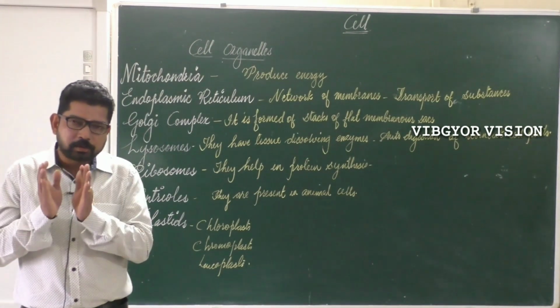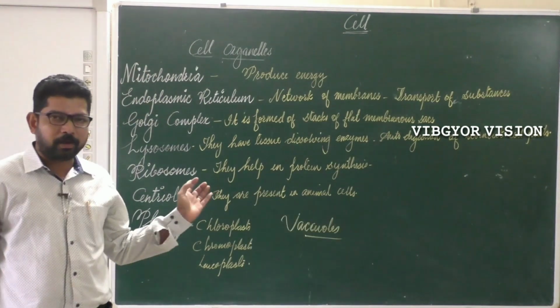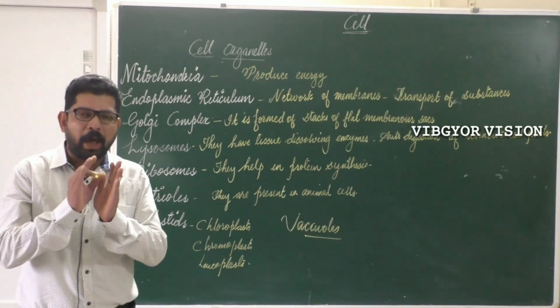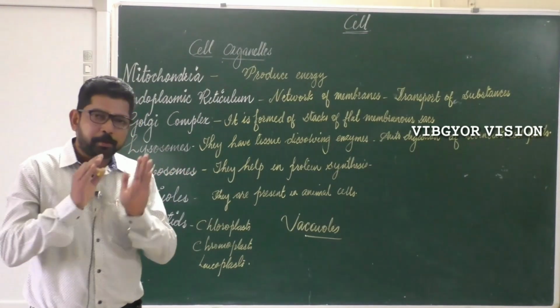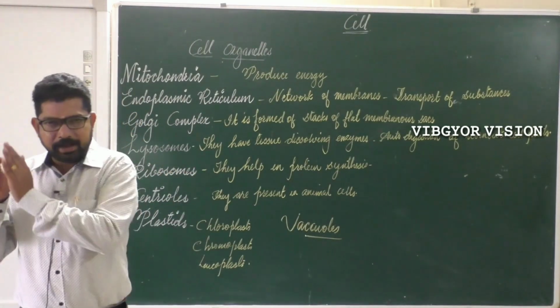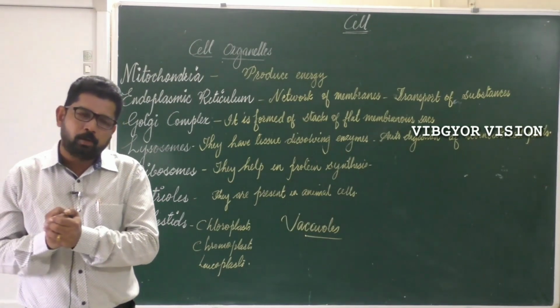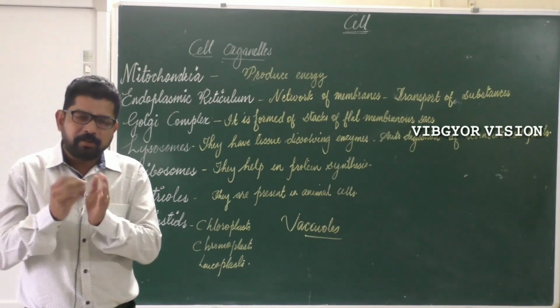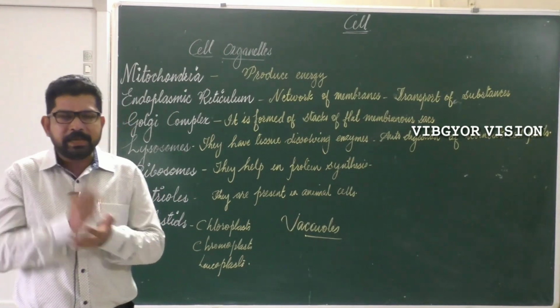Okay, we have learned about the organelles present in the plant cell and animal cell. Now we are going to learn about vacuoles. Vacuole is also a cell organelle. Mainly, large vacuoles are present in the plant cell. Sometimes there won't be any vacuoles in the animal cell, or if vacuoles are present in the animal cell, they will be small in size.